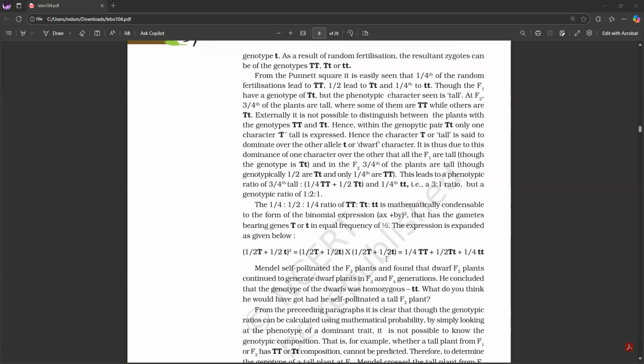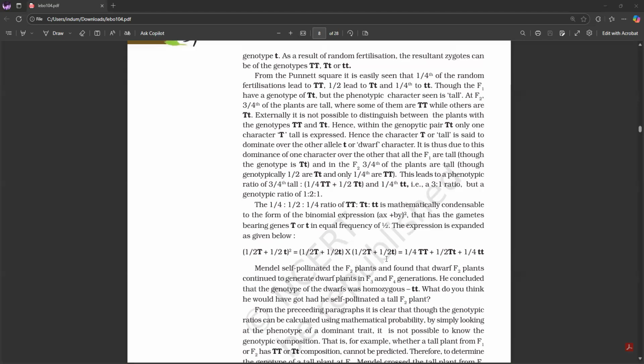Though the F1 has a genotype of capital T small t, the phenotypic character seen is tall. At F2, 3/4 of the plants are tall, where some of them are capital T capital T, while others are capital T small t. Externally, it is not possible to distinguish between the plants with the genotypes capital T capital T and capital T small t. Hence, within the genotypic pair capital T small t, only one character, capital T, tall, is expressed. Hence, the character capital T or tall is said to be dominant over the other allele, small t, or dwarf character. It is thus due to this dominance of one character over the other that all the F1 are tall.